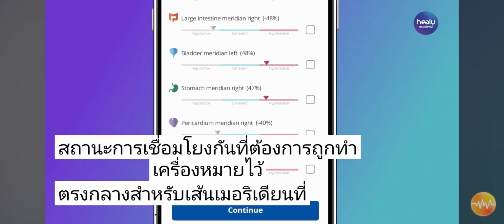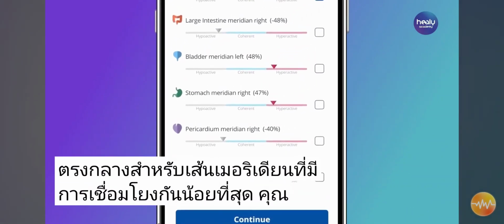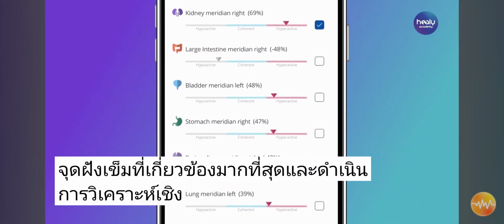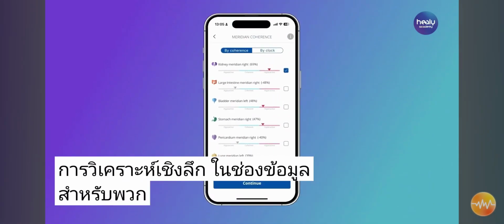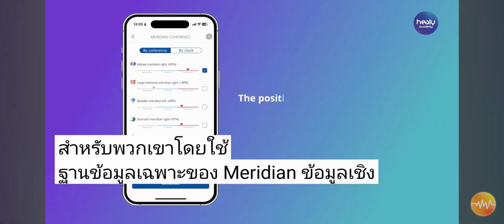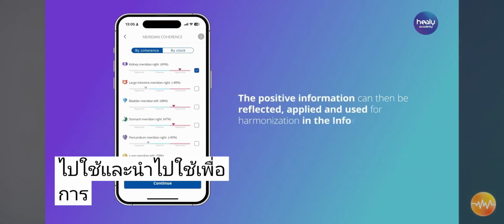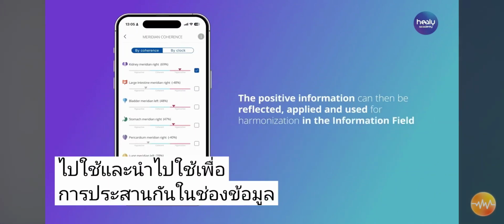For the meridian with the lowest coherence, you can analyze the most relevant acupuncture points and perform a deep analysis in the information field for them using meridian-specific databases. The positive information can then be reflected, applied, and used for harmonization in the information field.